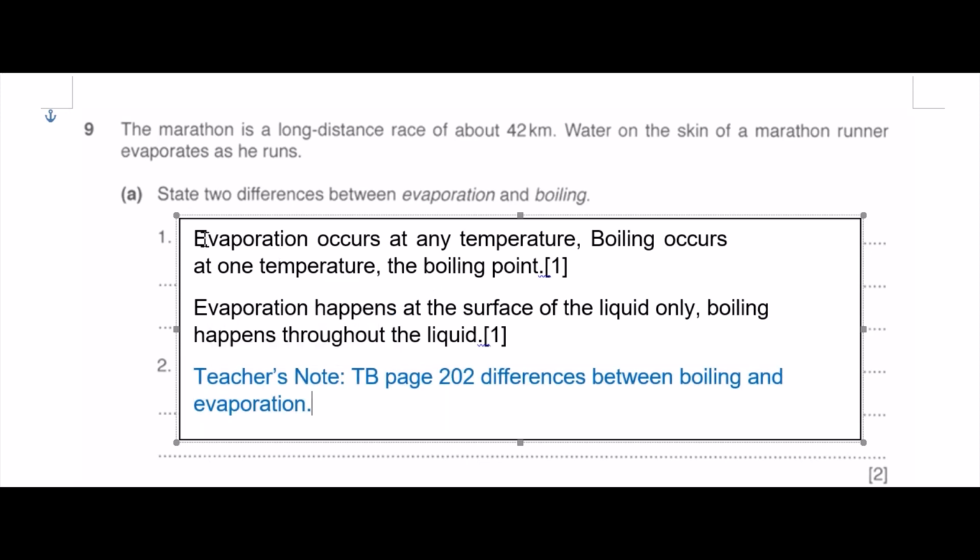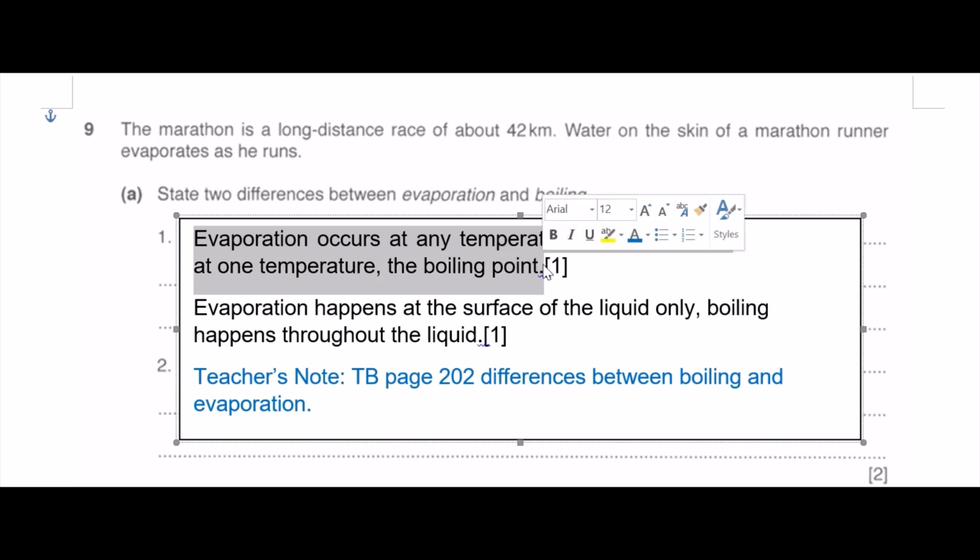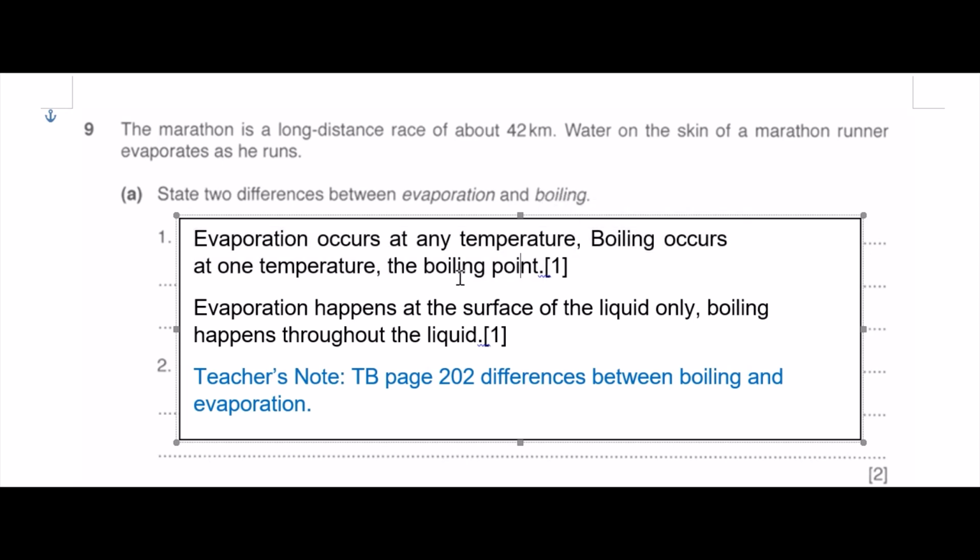Evaporation occurs at any temperature. Boiling occurs at one temperature, the boiling point. If you mention the boiling point of water or the boiling point of the liquid, in this case, I would say boiling occurs at one temperature, the boiling point of the liquid, because the question didn't state two differences between evaporation and boiling of water. However, if you mention water, I don't think it's a big deal. This one shouldn't be a big issue.